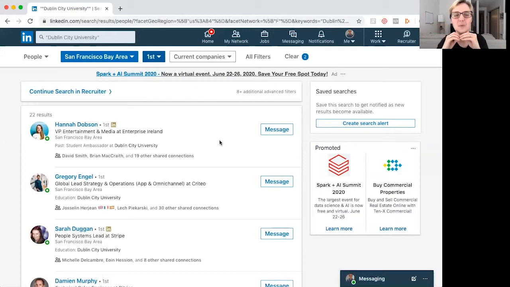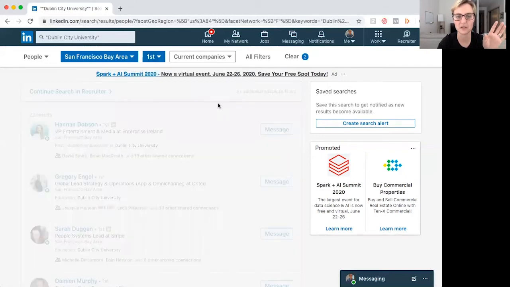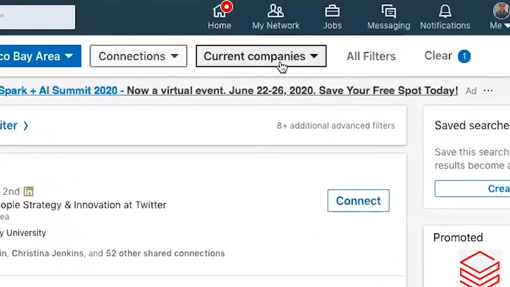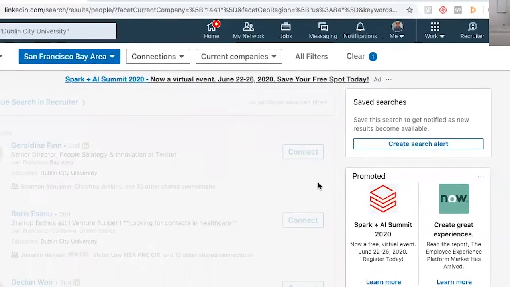So this is where people don't know how to use LinkedIn, and I'm hoping with your Boolean search operators and now the use of your filters, this is going to help you. And we can go a little bit further into filters as well. So I'm just going to clear the connection degrees and say I want to go work at Google. It's not Stripe I want, it's really Google.